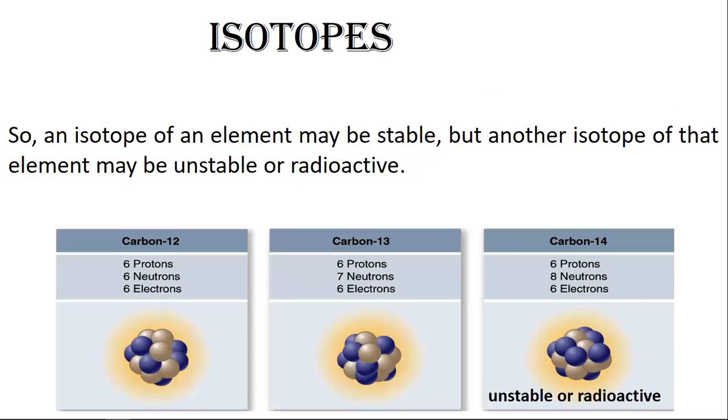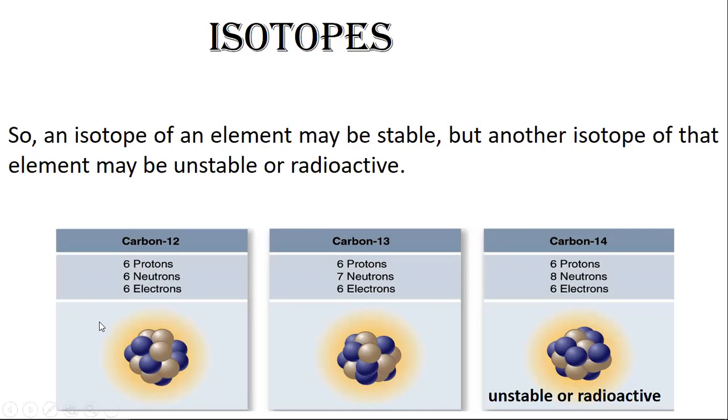To understand radioactivity, at first we are going to briefly review isotopes. You know the definition of isotope, and if an isotope is stable, then there is no radioactive element from this isotope, and if another isotope is unstable, it can be radioactive.